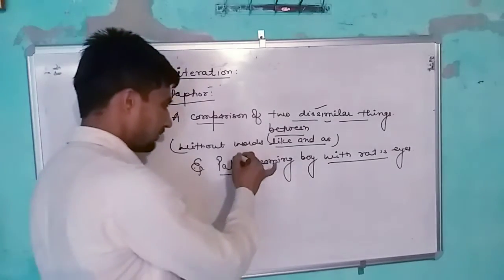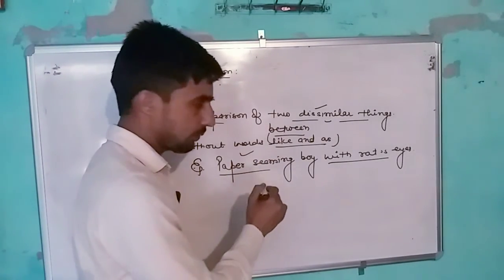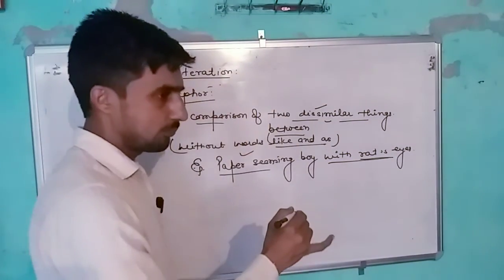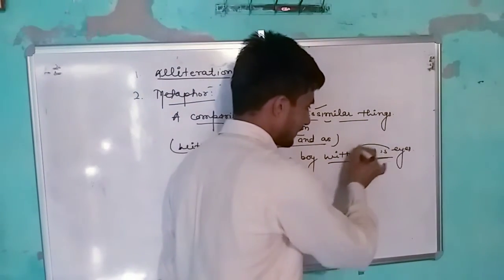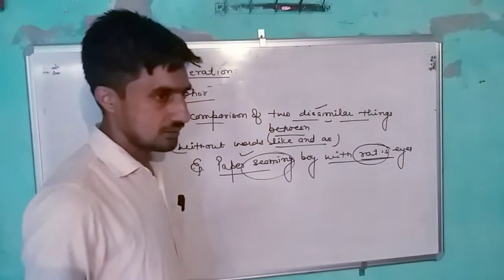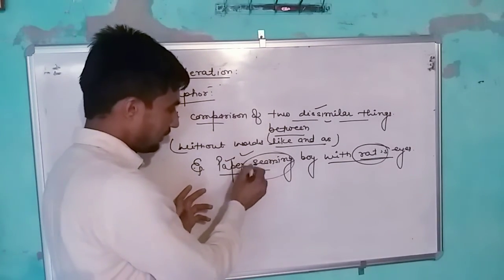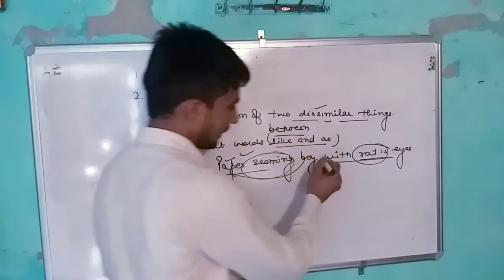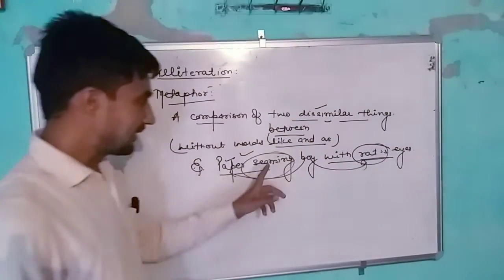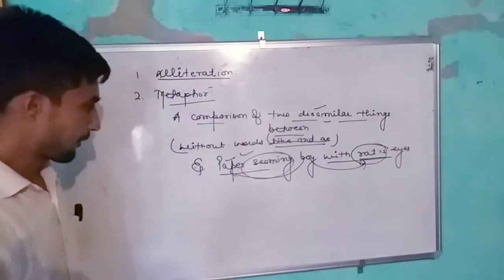In the first, the boy is too thin, like paper, and second, the eyes of the boy are compared to a rat's eyes. That's why there is a metaphor. The boy is compared to paper, and his eyes are a rat's eyes, but there is no use of like and as.